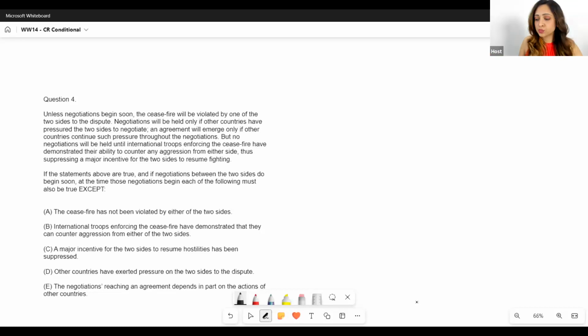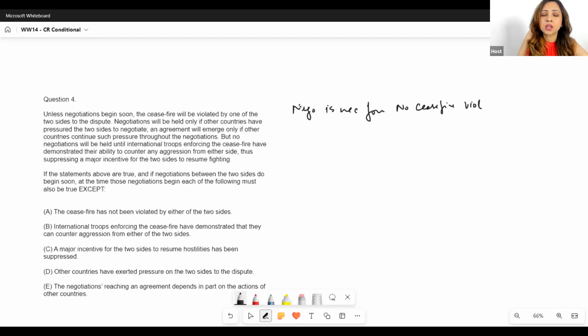Unless negotiations begin soon. So again, we have our unless over here, right? And we said that unless A, B means A is necessary for not B. So unless negotiations begin soon, I would say that negotiations is necessary for not B. Not B is the ceasefire will be violated by one of the two sides, so for no ceasefire violation. Are we okay with this?